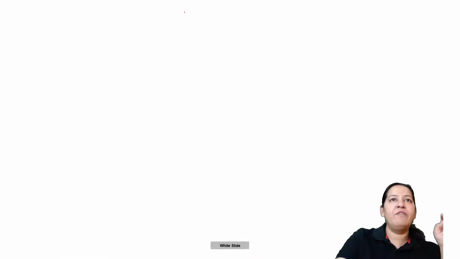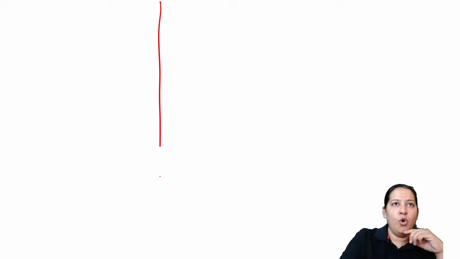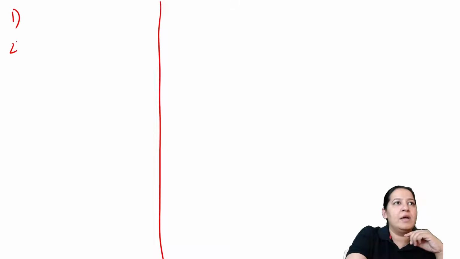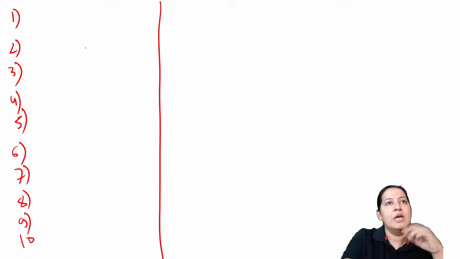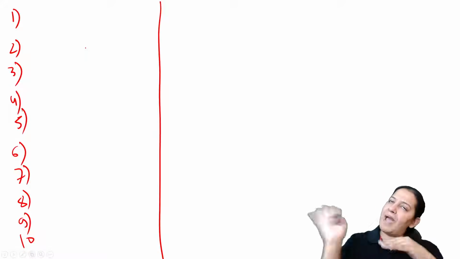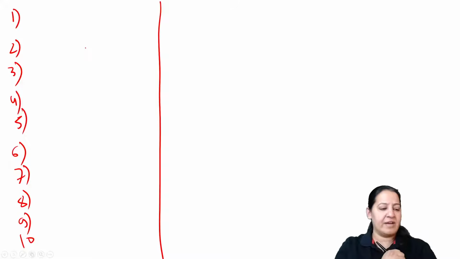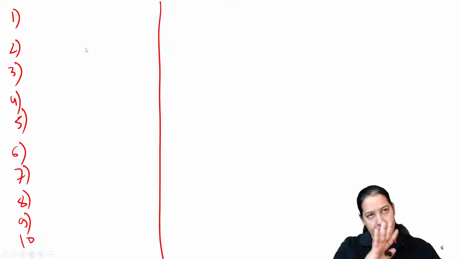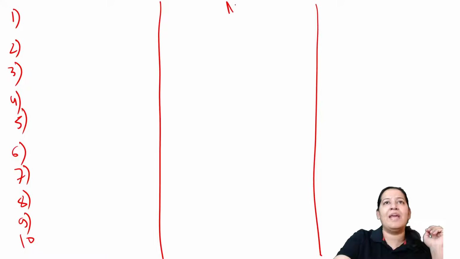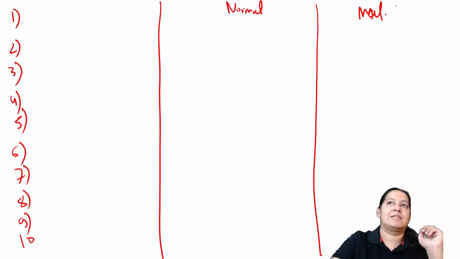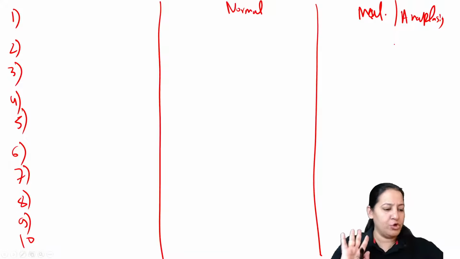Let me try. Who will tell me the 10 features, 1, 2, 3, 4, 5, 6, 7, 8, 9 and 10, that differentiate normal tissue from anaplasia, from a malignant tissue? Please, everyone. Okay, I will write the points. You just tell me which point is present where, what it is normally, and what that point is in malignancy. And malignancy means anaplasia. I will enumerate the points. Don't worry if you have trouble.